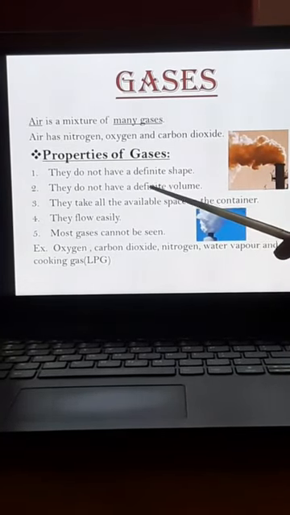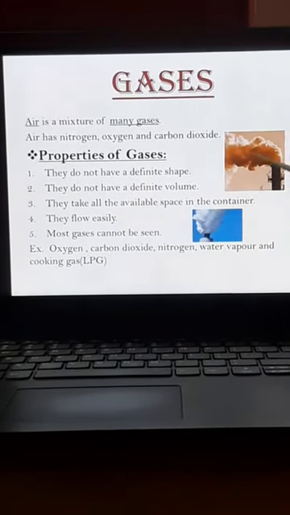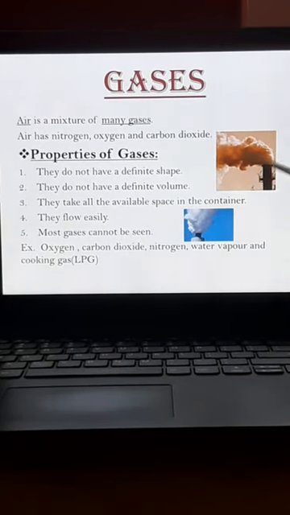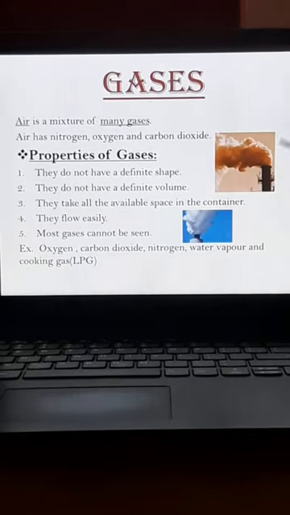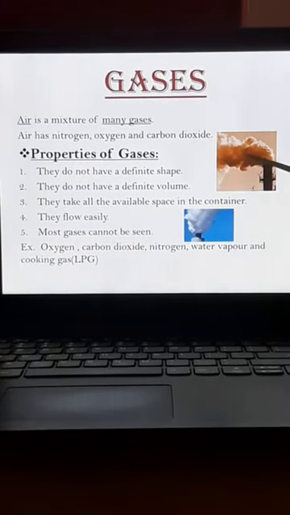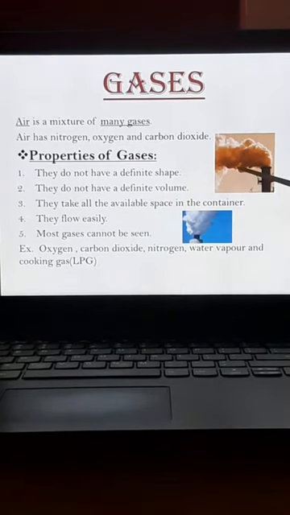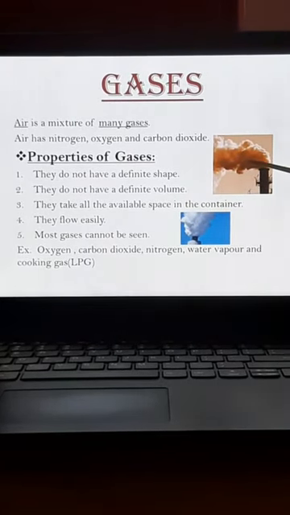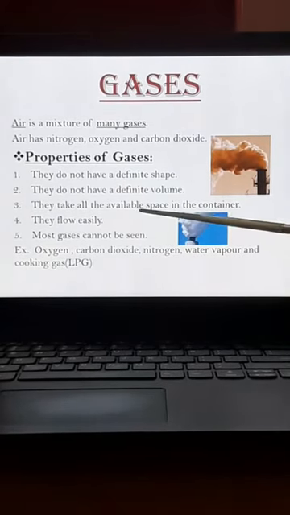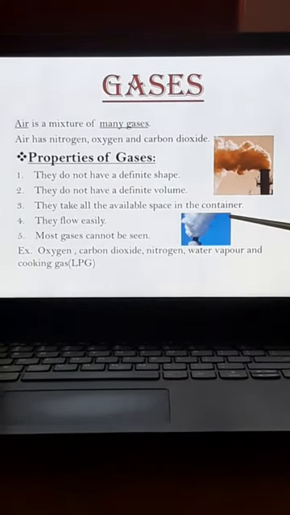They do not have a definite shape. So here in this picture you could see the gas going out through a chimney. Does this gas have any definite shape? No. Does it have any definite volume? No. They take all the available space in the container.